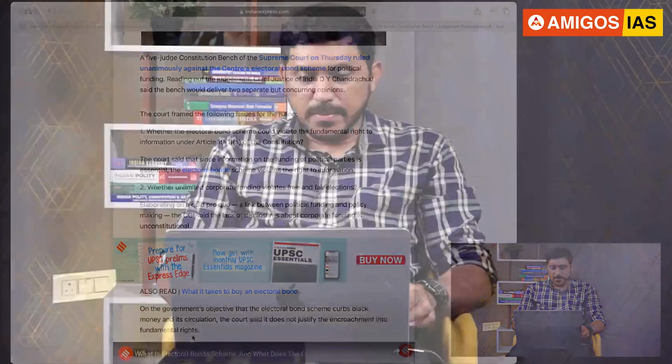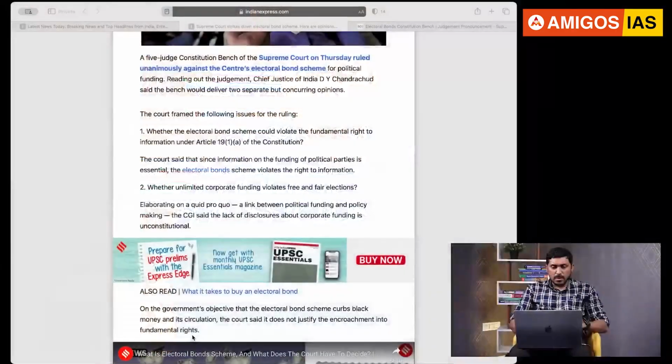Which means what, guys? That means what were the issues before this 5-judge constitution bench, and did they find any kind of problems with the electoral bonds by applying the test of proportionality, which was developed in the Puttaswamy versus Union of India case, where Supreme Court has ruled that right to privacy is a fundamental right. That means test of proportionality, that is what we have to discuss. But before that, let's go to the main aspect here, guys. What were the issues before the court?